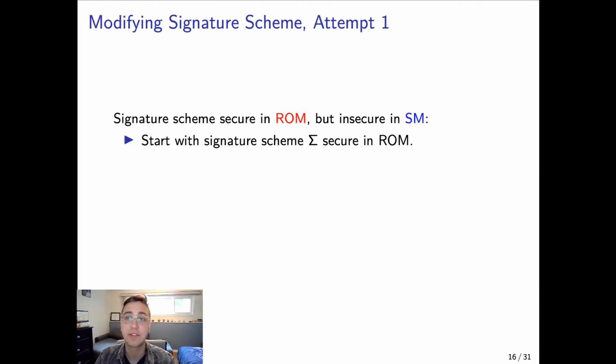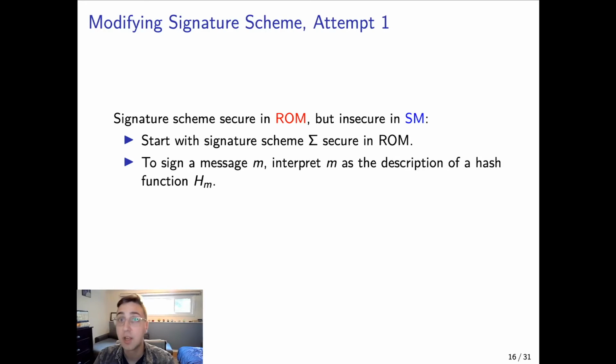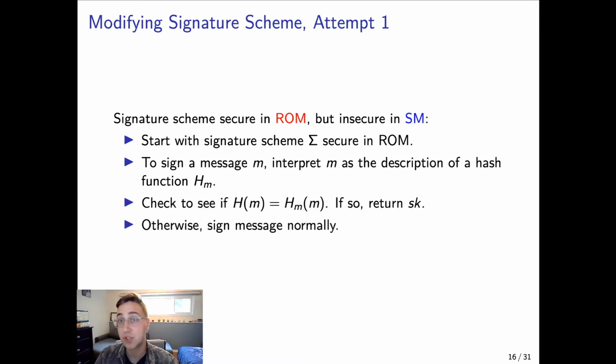Okay, so this gives us our first idea for constructing a scheme that is secure in the random oracle model, but insecure in the standard model. So you start with a scheme secure in the random oracle model, and then when you sign a message, you interpret that message as a description of a hash function, h_m. Then you check to see if h of m, here this h corresponds to the random oracle if you're in the random oracle model, matches with h_m of m. And if so, return the secret key. Otherwise, you sign the message normally.